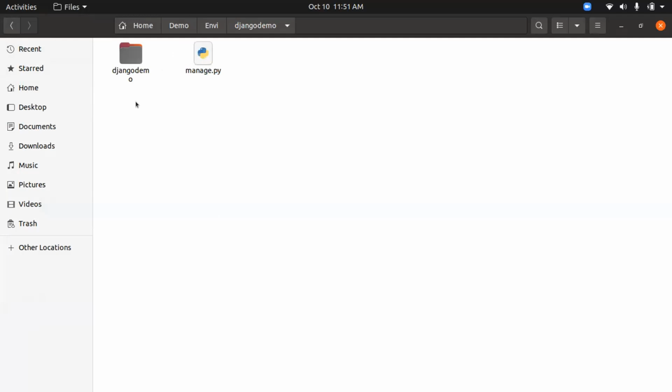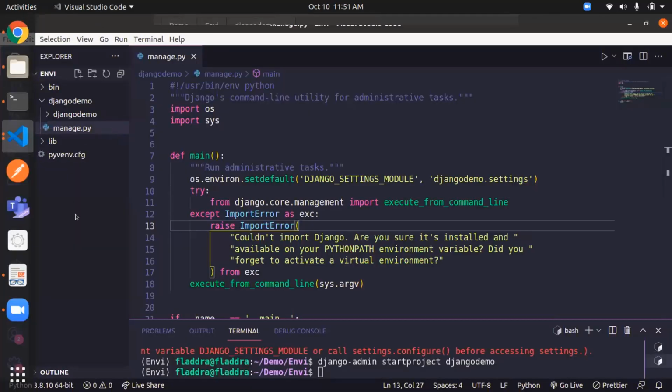This is the root directory, means where the manage.py file is. This is the most important file. Please do take care of this file. This is the most important file in Django.